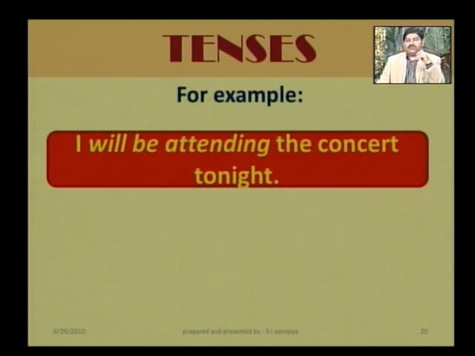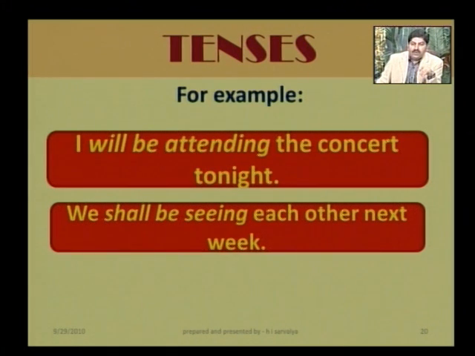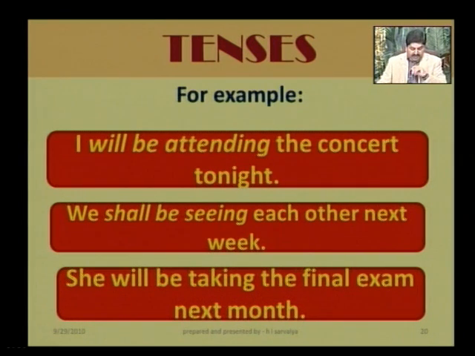એટલે કોઈ એક ચોક્કસ સમયે હું કોઈ એક ક્રિયા કરી રહ્યો કે કરી રહી હઈશ તો it was my plan. તો એ સમય દરમિયાન આ ક્રિયા ચાલુ હશે. We shall be seeing each other next week. And she'll be taking the final exam next month. Okay, so these are the examples of continuous future tense. હવે એક બહુ સરસ મજાની ઓડિયો ક્લિપ છે. You just listen to this and try to relate yourself with the clip, please.